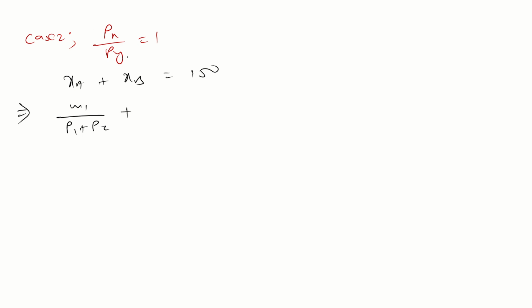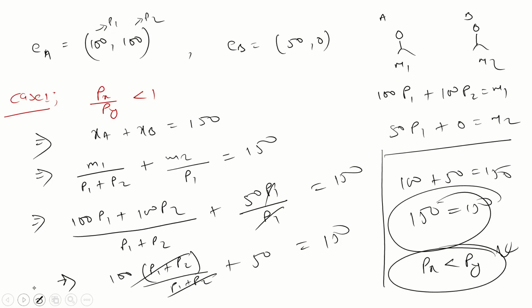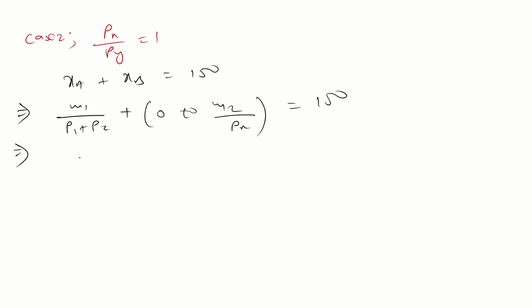Xb is a perfect substitute, and whenever Px by Py is equal to 1, the slope of the budget line is equal to the slope of the IC, then the consumer will consume anywhere from 0 to all of x, 0 to M2 by Px, equal to 150. What is the value of M1? 100 P1 plus P2 divided by P1 plus P2, plus 0 to, what is the value of M2? M2 is 50 P1.